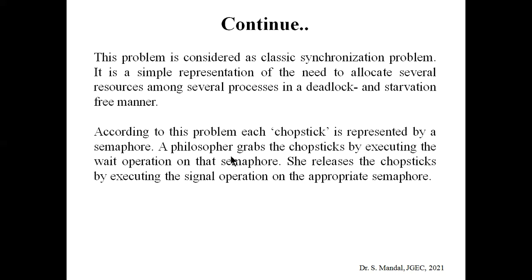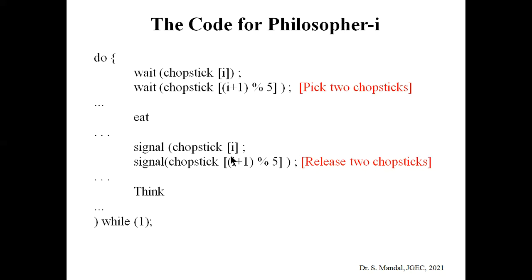Okay, so the code for the dining philosopher problem is very simple. Here you can see that this is the code for the philosopher i. Here i denotes the number or current position of the philosopher. As you already know, there are five philosophers, so the value of i can take from 1, 2, 3, 4, 5.